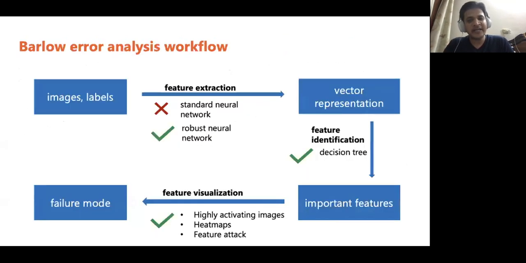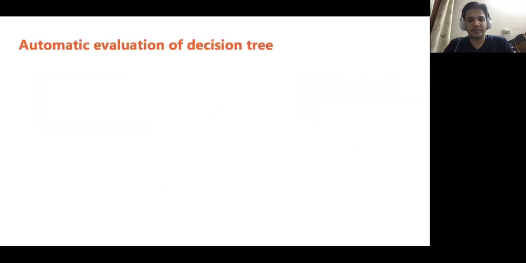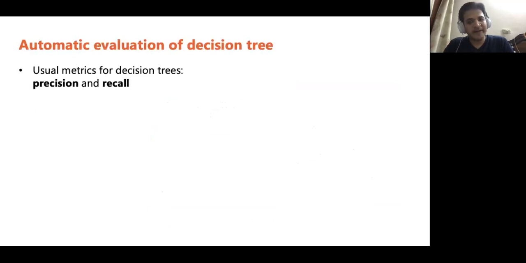Now, returning to the error analysis workflow, we know how to extract, identify, and visualize features. The next step is to evaluate the failure modes. Now, can we somehow evaluate the decision tree automatically? The usual metrics for evaluating decision trees are precision and recall.